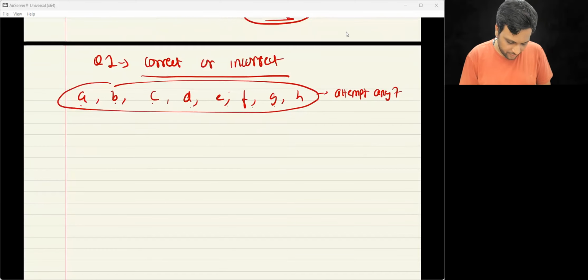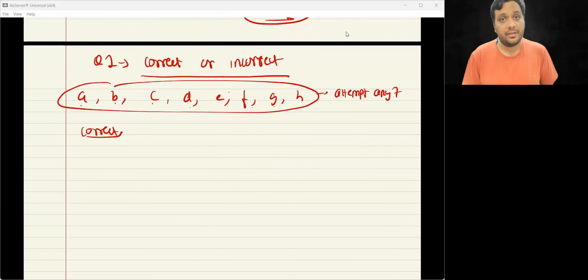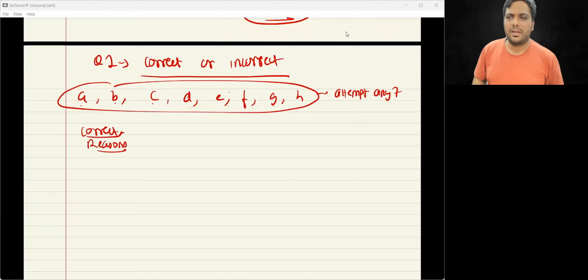Now let me tell you, you'll have to write whether the answer is correct or incorrect. All right. And then below that, you will have to write the reasons. I had seen some papers where there was not a good paper correction, but that's okay. That's not in our hand. Only one or two papers I had seen. But you'll have to write correct, incorrect, and then the reasons. Reason should be proper.